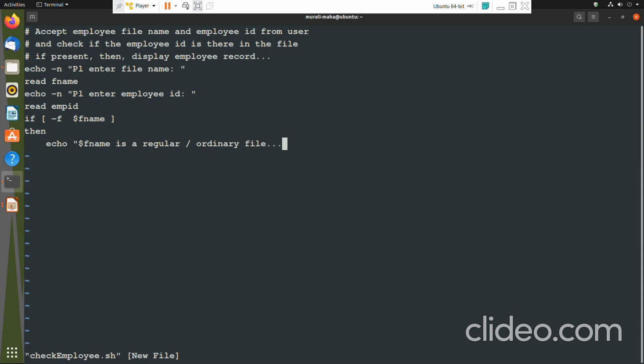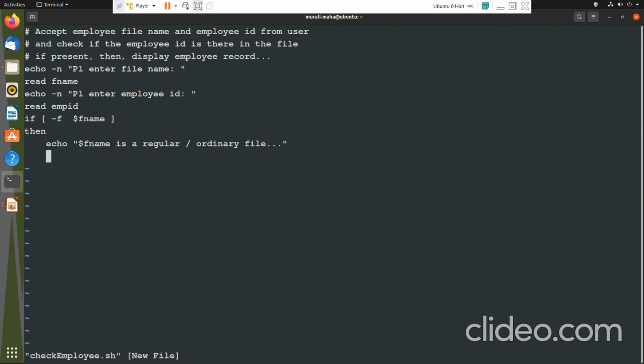I'm displaying that. Then within this if, I'm giving another nested if. If the file exists, I also want to check if that file is a non-empty file. What is the operator to check if it is a non-empty file?